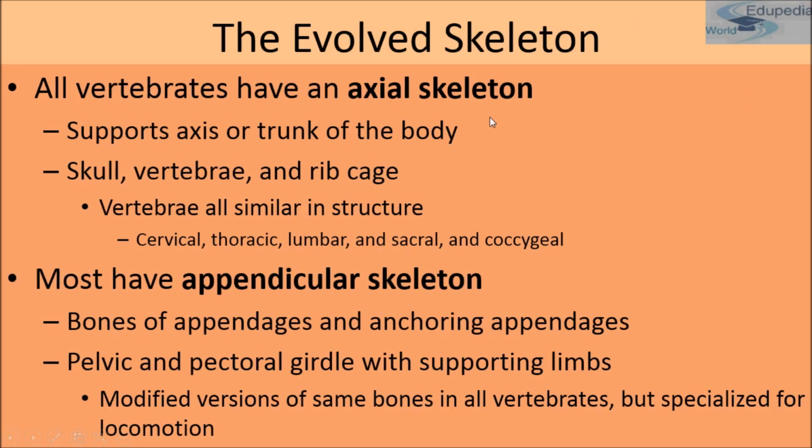Now comes the appendicular skeleton. But before moving on to the appendicular skeleton, I would like to tell you that the function of the axial skeleton is to provide support and protection for the brain, spinal cord and organs in the ventral body cavity. It also provides a surface for the attachment of muscles that move the head, neck and trunk. It performs respiratory movements and stabilizes parts of the appendicular skeleton.